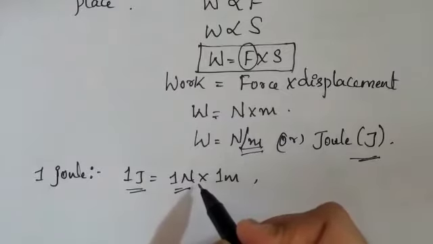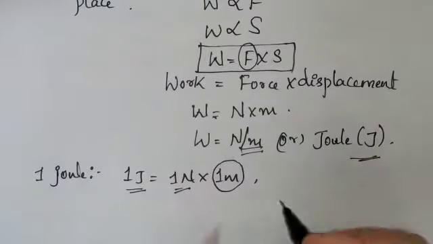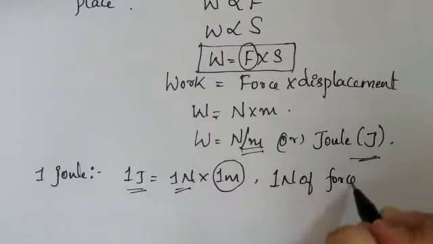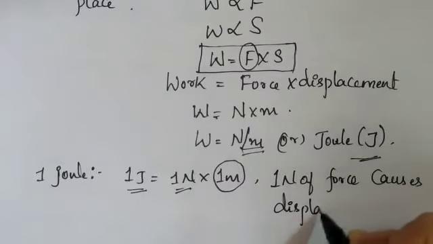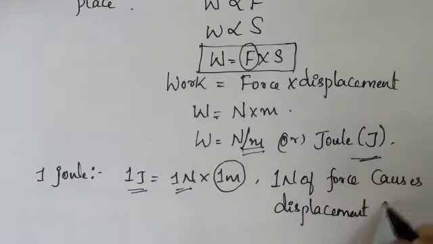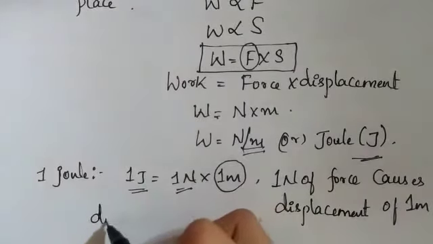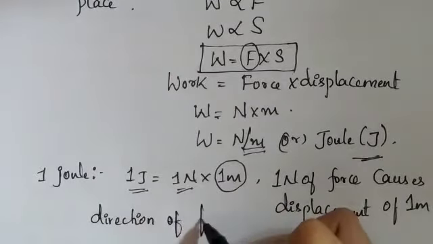1 Newton of force causes 1 meter of displacement in the direction of force. So only if 1 Newton of force causes a displacement of 1 meter in the direction of force are you able to say it is 1 joule. Here I have mentioned a term called "in the direction of force." So there is a constant here, direction of force.